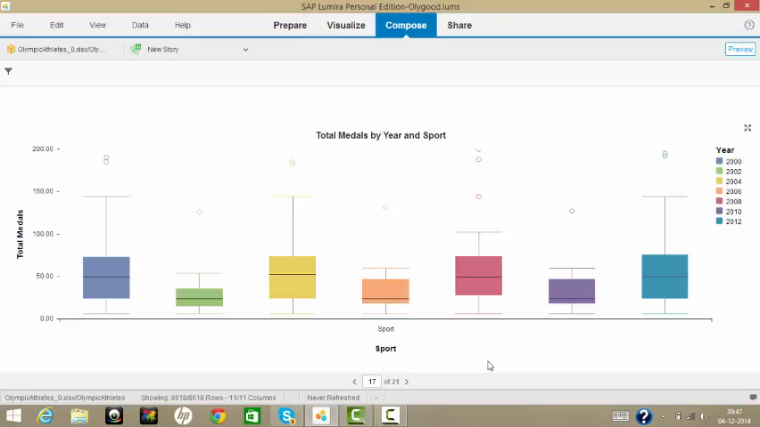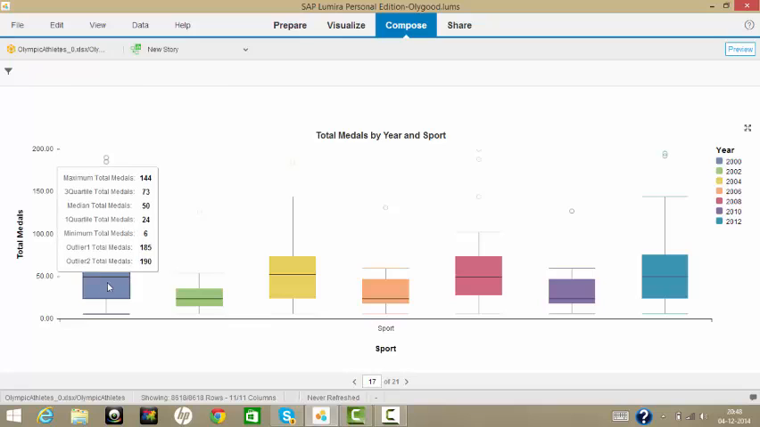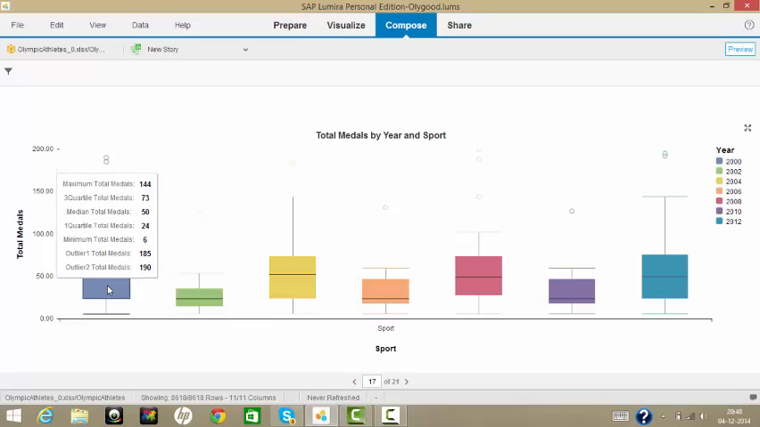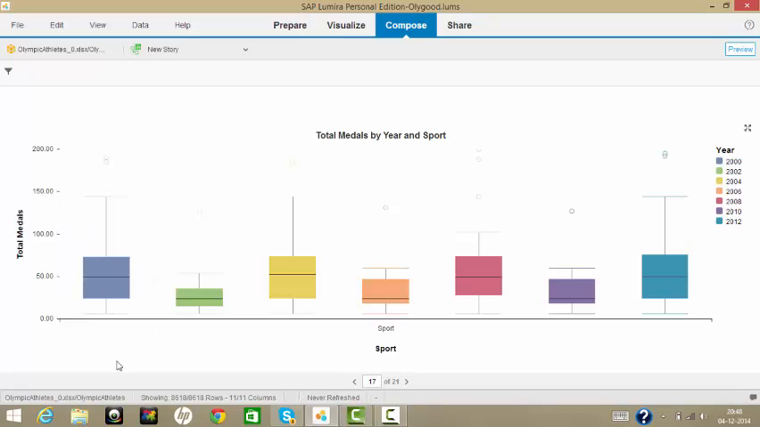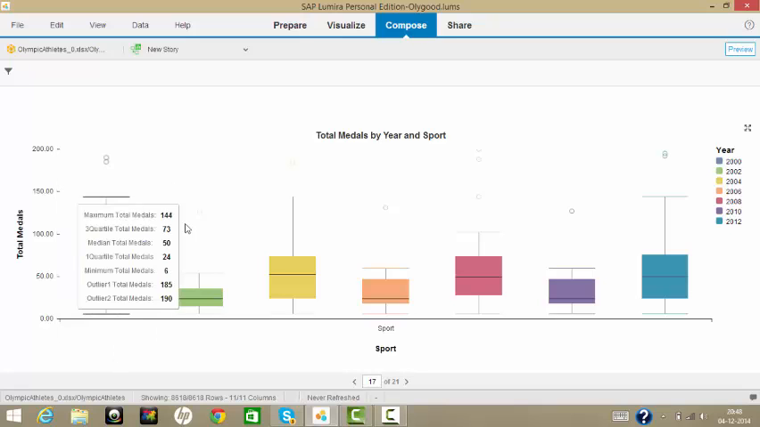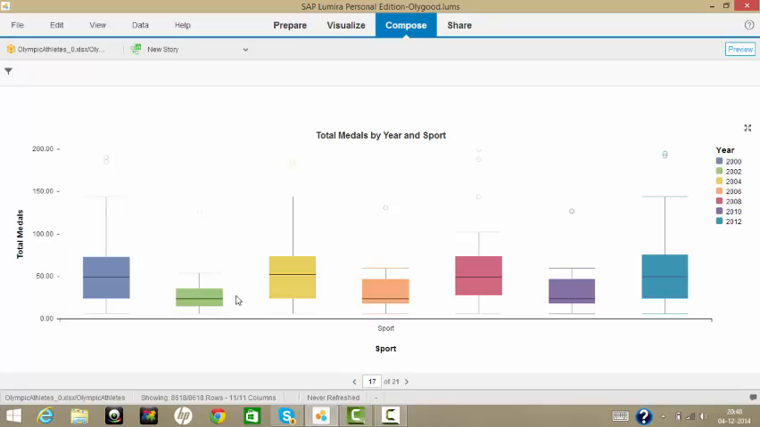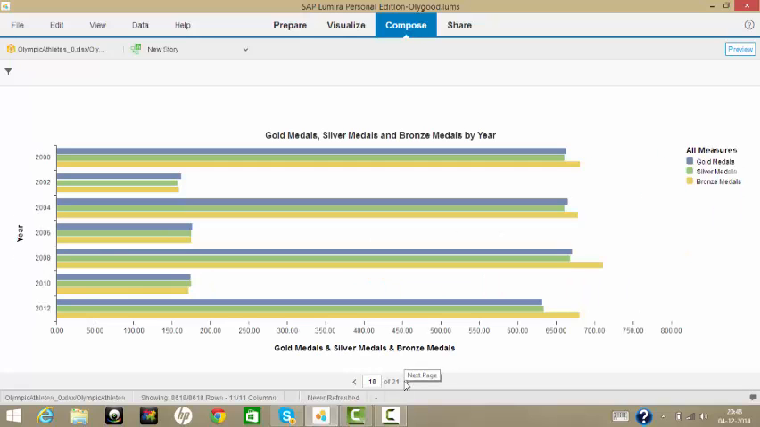This is a box plot which plots the total medals grouping by sport in every year. These are all the summer Olympics and these are the winter. It plots the maximum total medals in a particular sport, minimum, and median. So we can compare all the maximums and medians in every year. This is a very useful visualization.